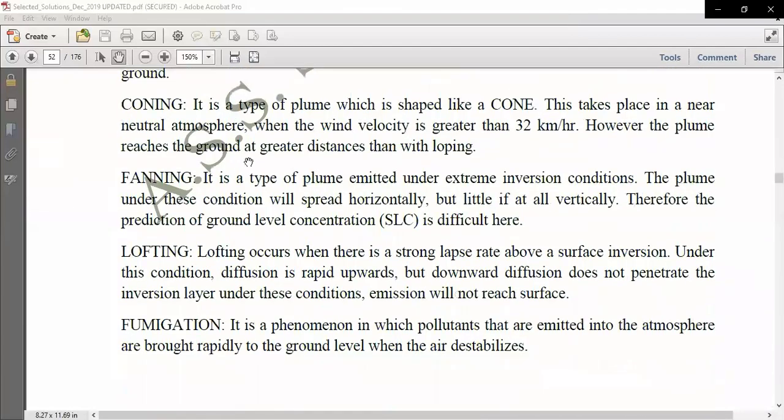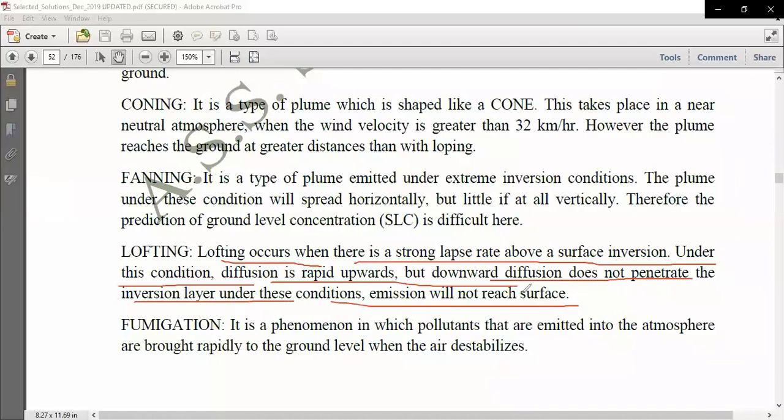So you can see here, lofting occurs when there is a strong lapse rate above the inversion. In this condition diffusion is rapid upwards but downward diffusion does not penetrate the inversion layer. Under these conditions, emission will not reach the surface. As we generally know, temperature decreases as we go up, but in the case of inversion, it will be reverse.